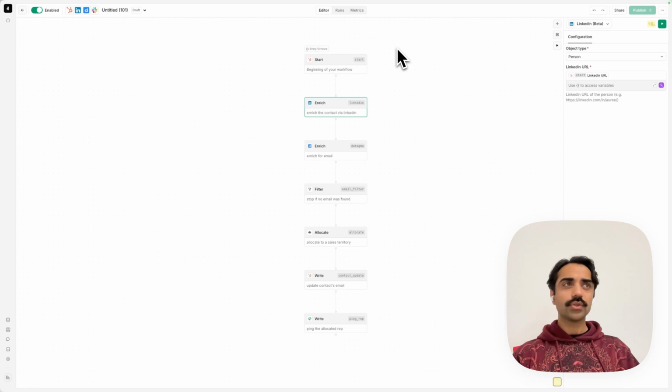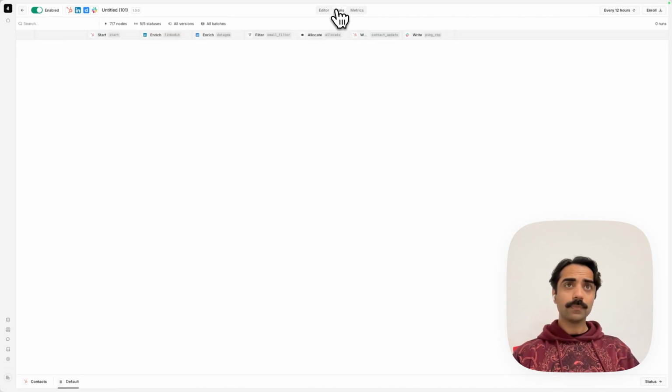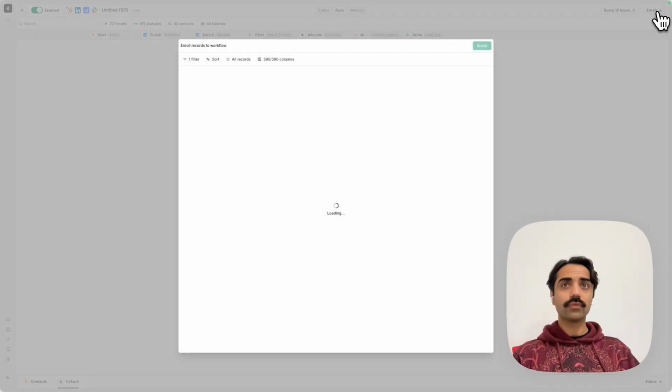I noticed that as soon as I publish for the first time, my workflow becomes automatically enabled. That means that now it's automatically looking for relevant changes to enroll. If I go to my runs view, best practice often is after publishing to make a small batch of runs just to make sure that we haven't missed any logic through our sample tests. So usually I would go and enroll a bunch of records.